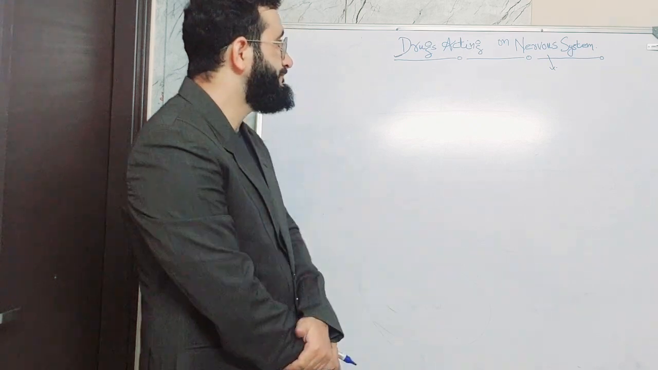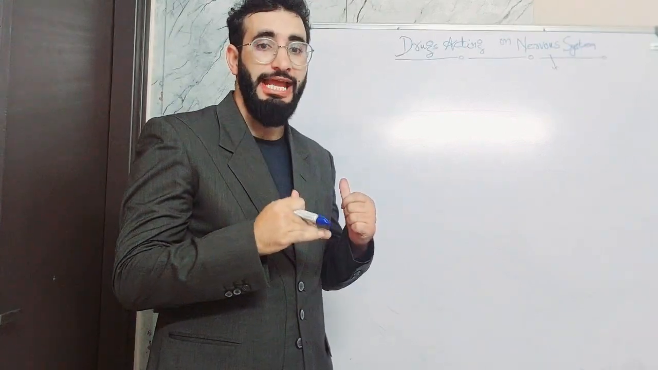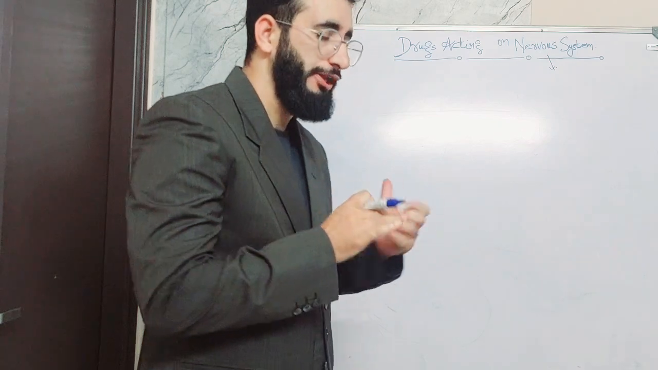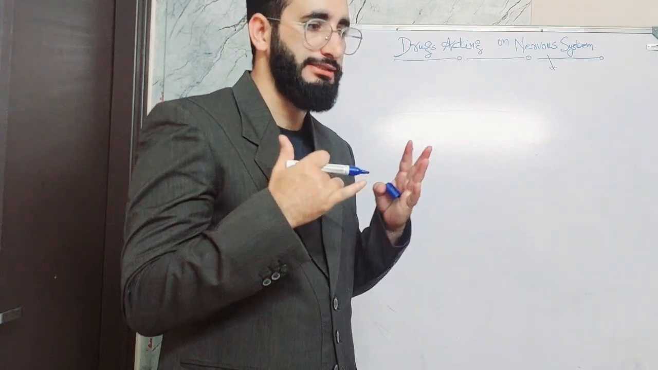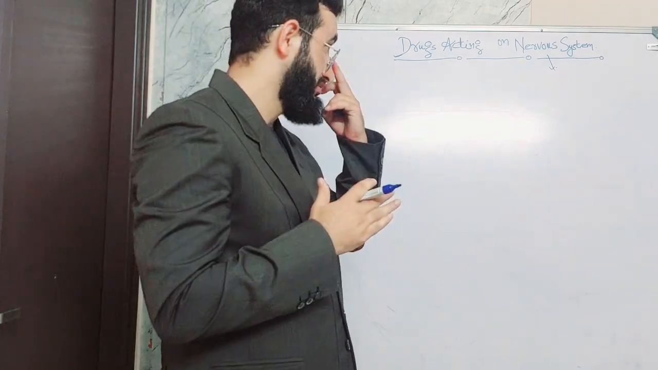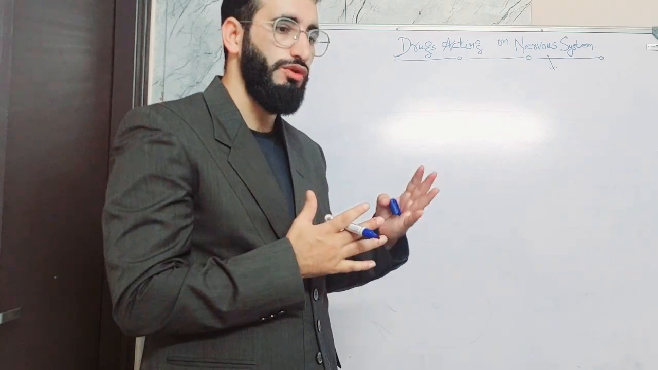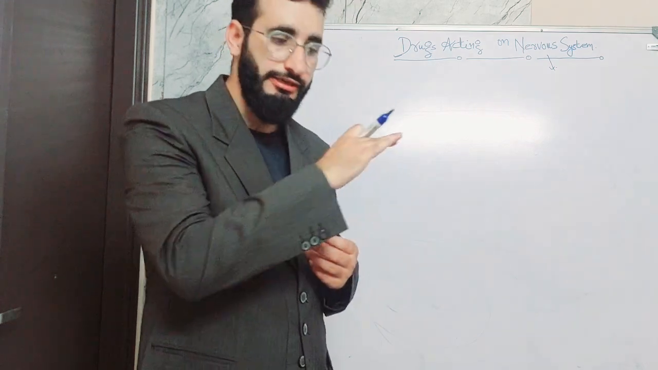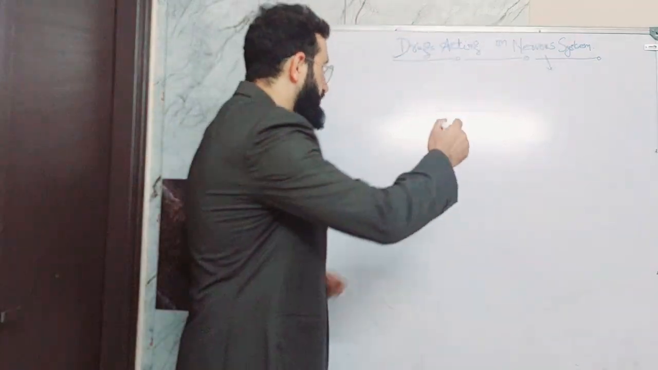In this video, I'm going to explain to you about the drugs which act on the nervous system. See, the nervous system is a very complex system, probably one of the most complex systems in the body. So first, we will classify the nervous system. Then we will look at the drugs which act on different locations and different parts of the nervous system.